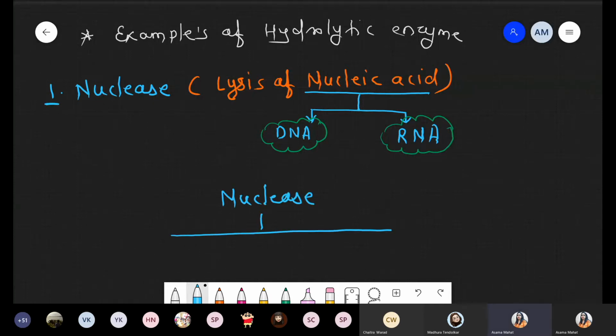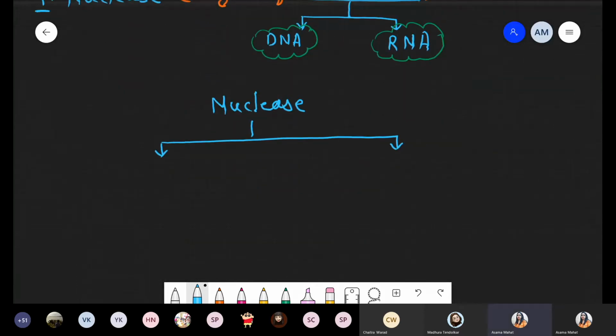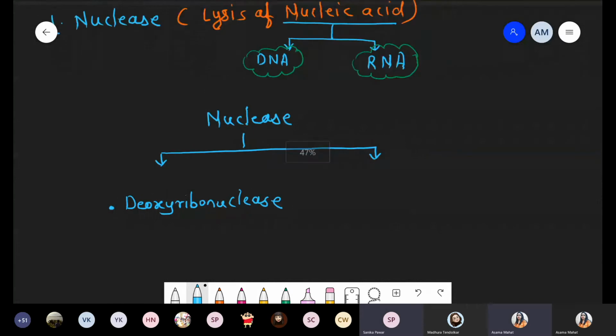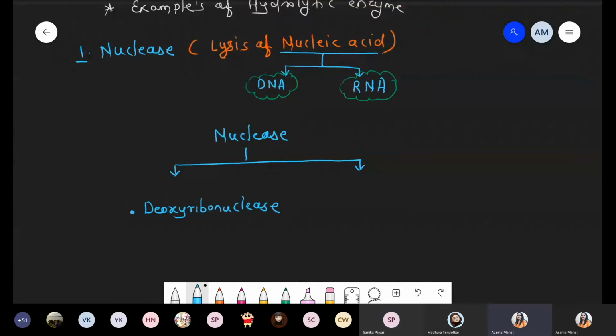So simply, if there is a presence of nuclease, it is divided into two types. Number one, deoxyribonuclease. Such type of enzyme can lyse, degrade the DNA.